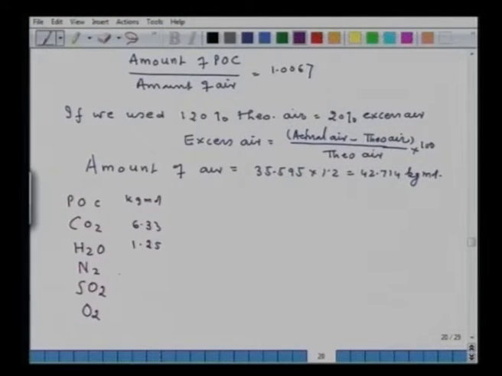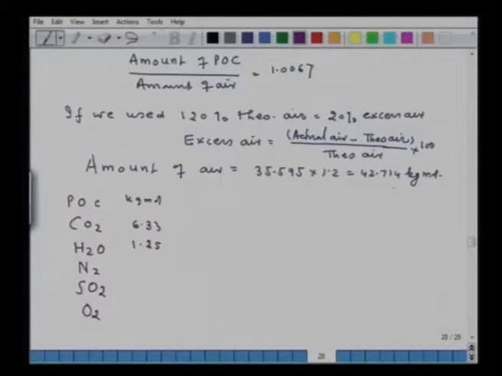Now, for nitrogen you have to take 79% of the amount of air, that will go as nitrogen, because now you are using 120% theoretical air. So, 79% of 42.714 plus, do not forget to add the nitrogen from coal. So, total it becomes 33.815.